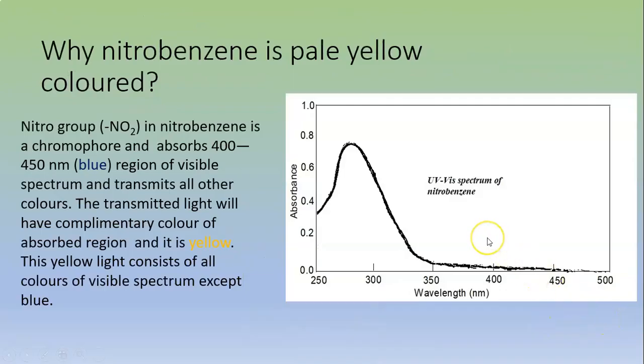Why is nitrobenzene pale yellow colored? The nitro group in nitrobenzene is a chromophore. It absorbs the 400 to 450 nanometer region of the visible spectrum and transmits all other colors. The transmitted light will have the complementary color of the absorbed region, and it is yellow. This yellow light consists of all colors of the visible spectrum except blue.